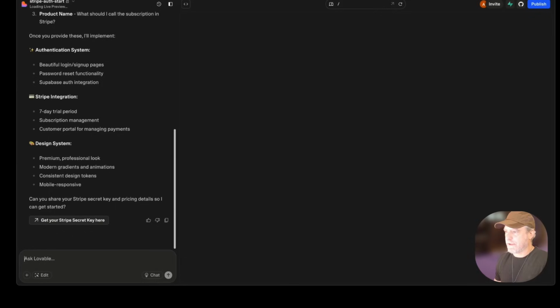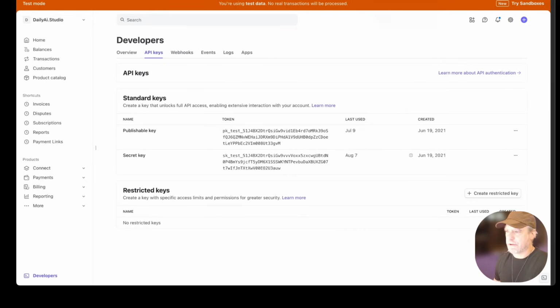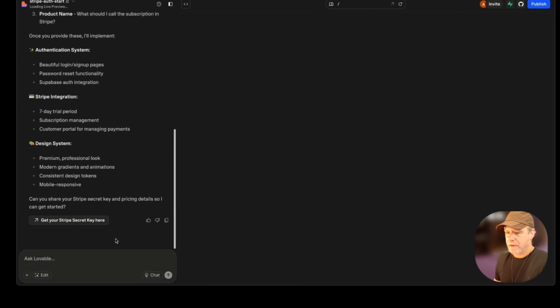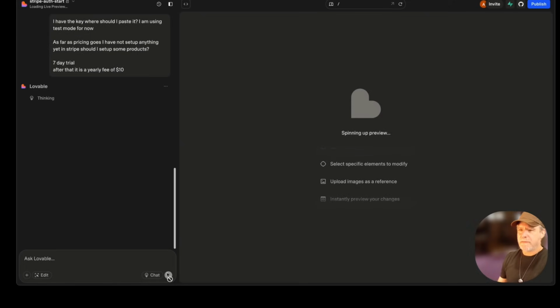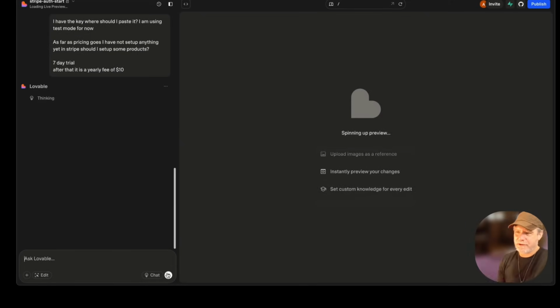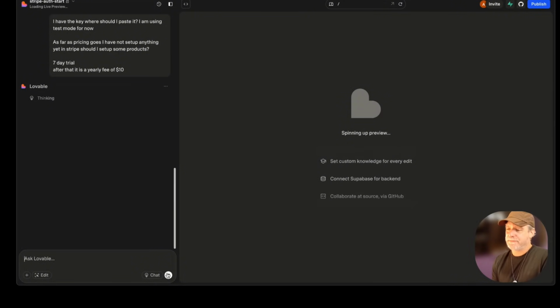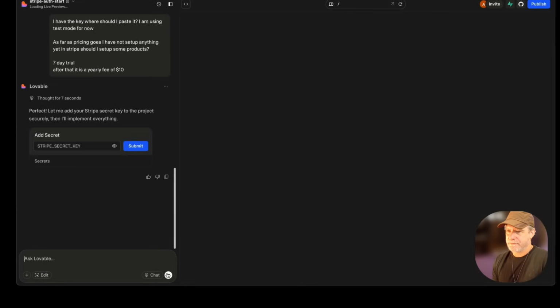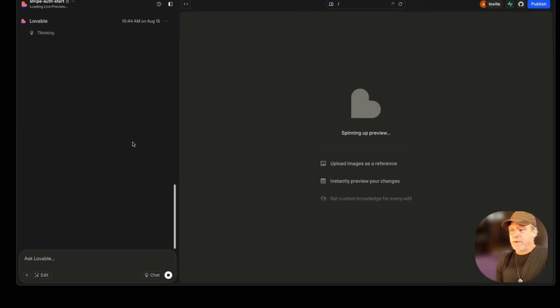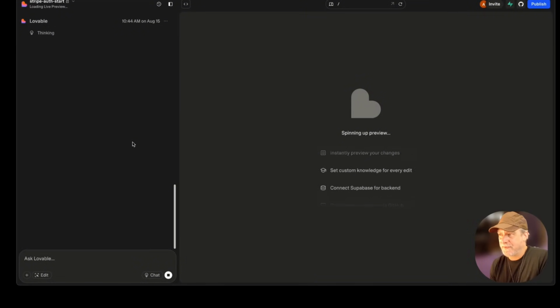Which key does it want? Again, this is just tests, so use it if you want. Secret key, so that's the secret key, SK. Okay, and then I'm going to click on this. Could do monthly. I'm going to try something here. I probably will regret this. Let's see. Oh, look at that. That's nice. So I'm going to paste the key there, the secret one. And it's going to do everything. That's awesome. If it works.